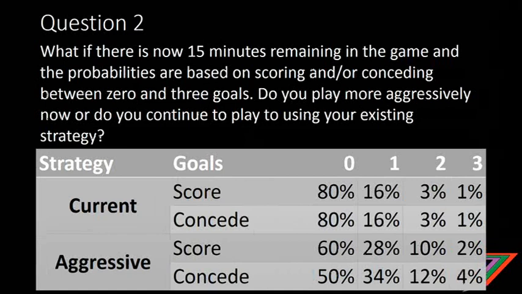So let's now take a look at question 2. So now what if there is 15 minutes remaining in the game and the probabilities are based on scoring or conceding between 0 and 3 goals? As previous it was what? Was 0 to 2 goals. So now we've added an extra goal. Do you play more aggressively now, or do you still continue using your normal strategy? So I suggest you pause the video, think about it for a little bit, and we'll get to the answers after the next question.